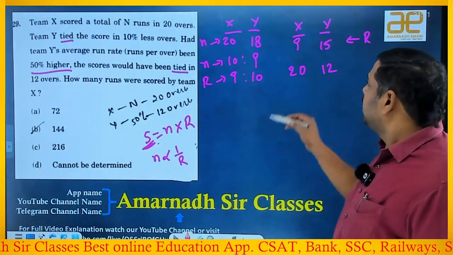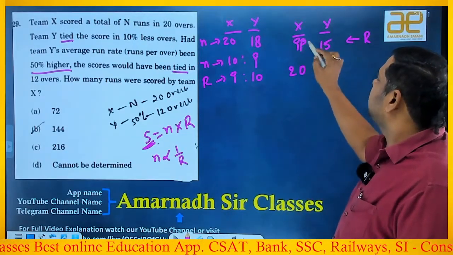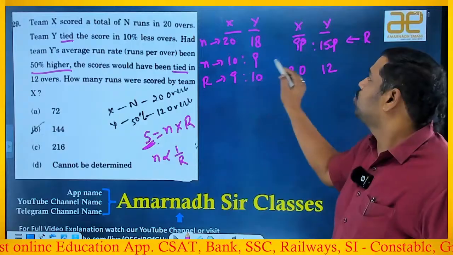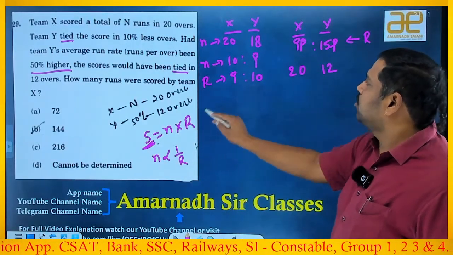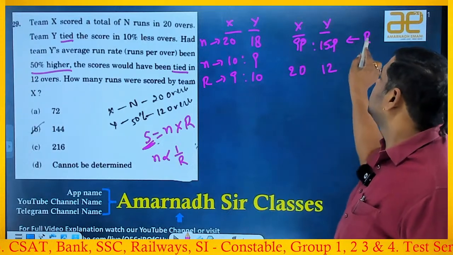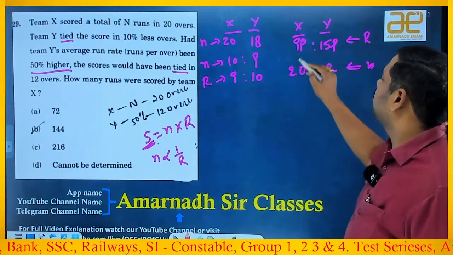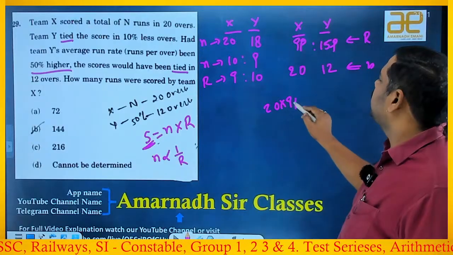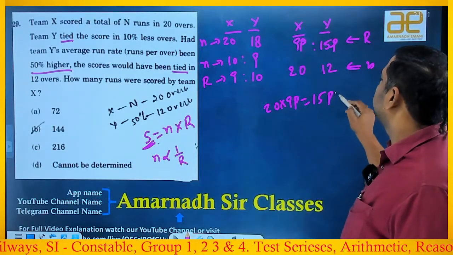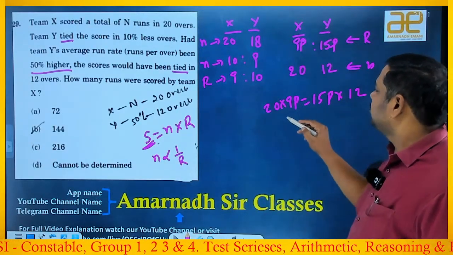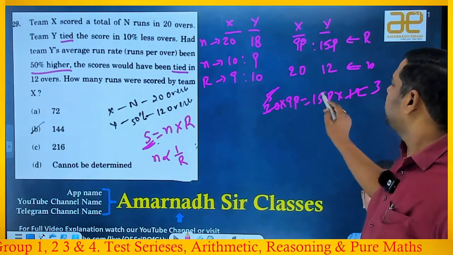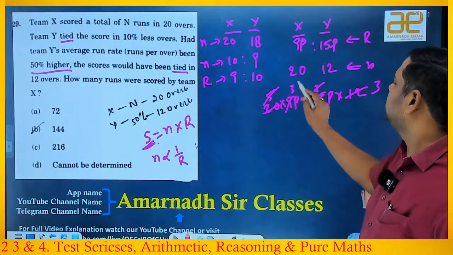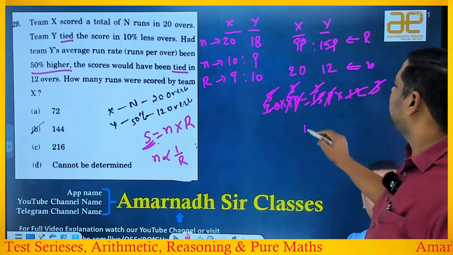20. Now here it will be 9 parts and 15 parts because it is a ratio, right? Okay. So the total runs means you know that number of matches into run rate. So this is run rate and this is number of matches, right? If you multiply 20 into 9 parts is equal to 15 parts into 12. Then the beauty is, if you cancel 4 3s and 4 5s, 5 1s and 5 3s, 3 1s and 3 3s, 3 3 gets cancelled, 1 P gets cancelled, 1 is equal to 1.